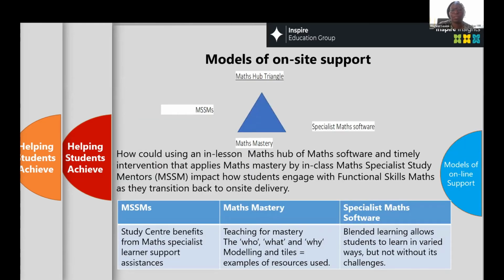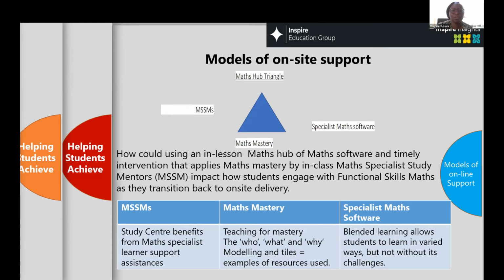So this is the diagram I talked about, which is, we looked at this research three ways, and this is about that maths hub triangle within the classroom, having the maths specialist support mentors in there, approaching the maths in a mastery way. And the other aspect that I haven't talked about is the specialist maths software. How the college has invested in, we are well invested in maths specialist software. How are students interacting? What are they getting out of it? And how can we continue to improve that experience for them?